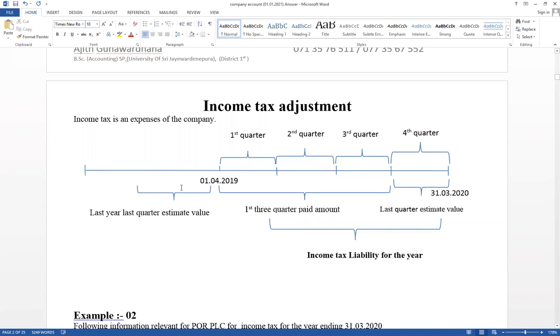Therefore, previous gap, it may be over provision. Always as a liability, financial position should be included only this year last quarter estimate value.